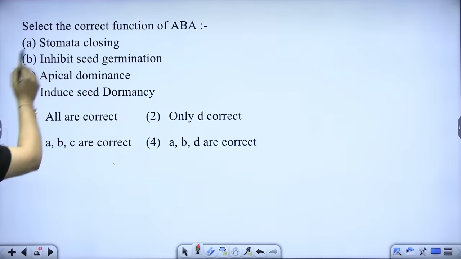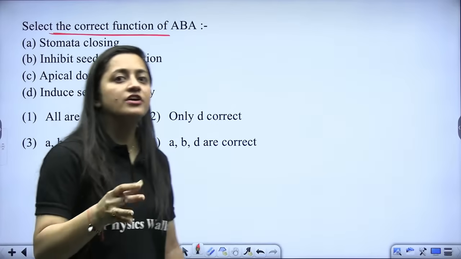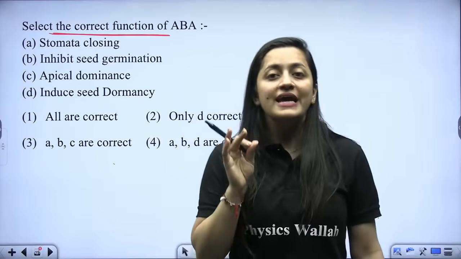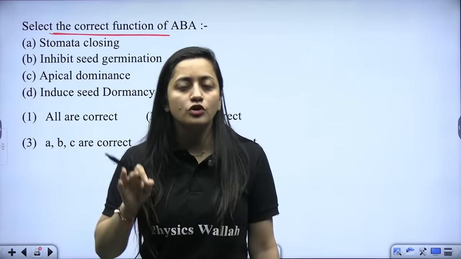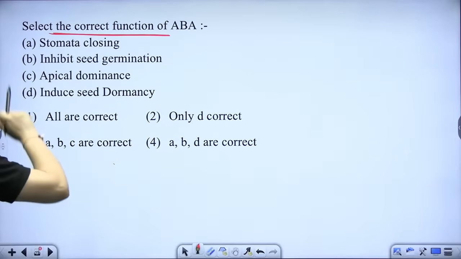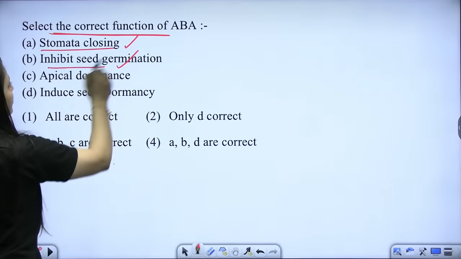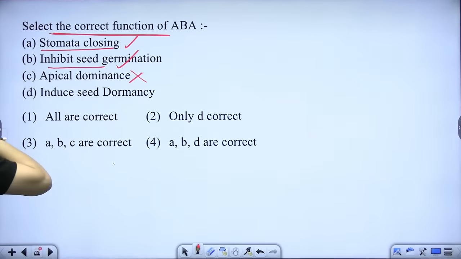Is that clear? So select the correct function of ABA. What is this ABA? ABA is the stress hormone. It is also known as anti-transpirant. Right, students? So what is this ABA going to do? Is it going to do the stomata closing? Yes, it is its function. Inhibit seed germination. Apical dominance? Not at all. It can also induce the seed dormancy.